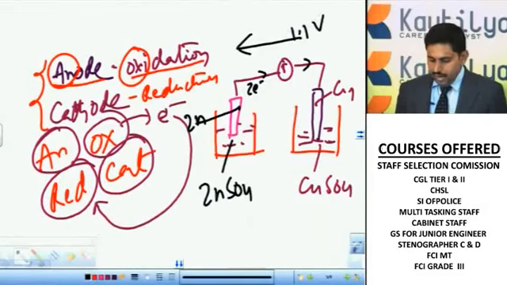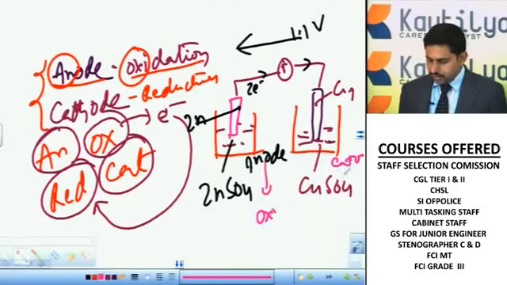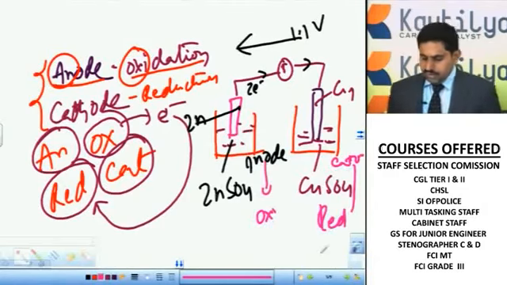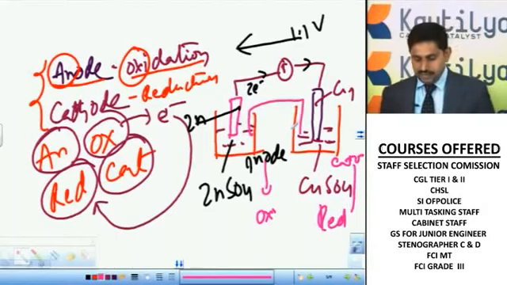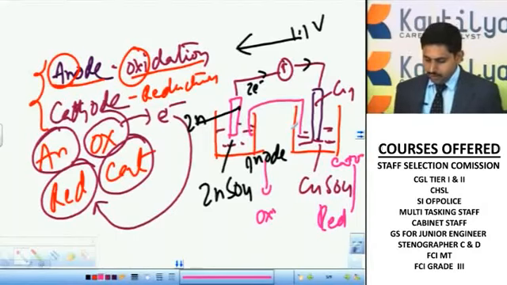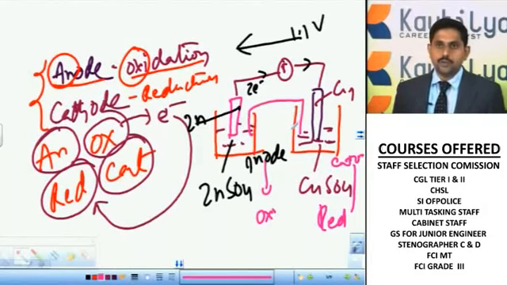So this is the anode and this is the cathode. What is happening at the anode? At the anode, oxidation occurs. Here, reduction occurs. The electrons are moving and it will conduct the electricity. In order to maintain the neutrality, it is connected with a salt bridge, which is an inert medium. That is something about electrochemical cells, which produce a potential difference. Already I told you how it produces the electrode potential, right?